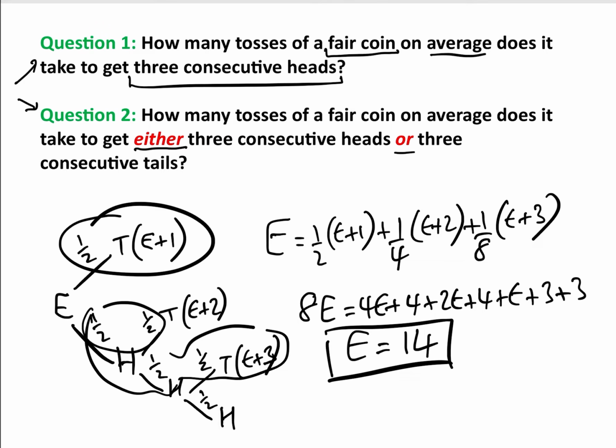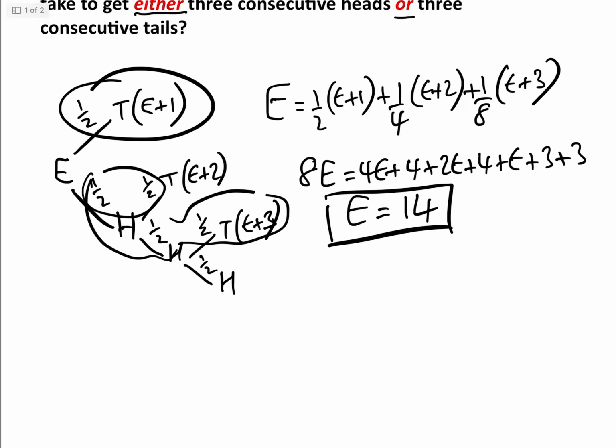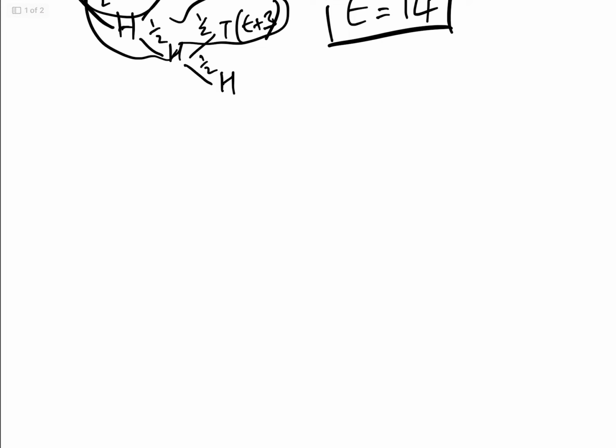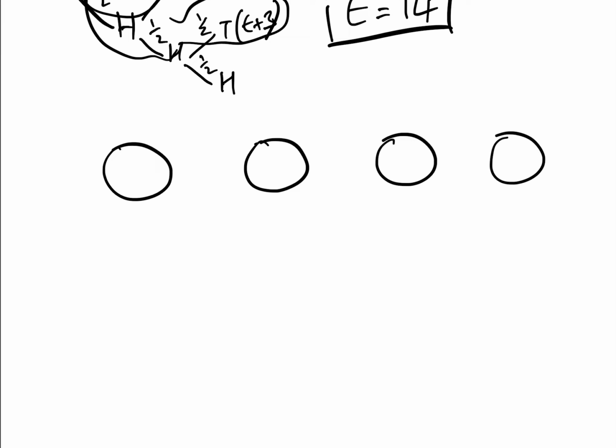Okay, so now let's do it with the Markov chains method. What we're going to do with Markov is we're going to have the 4 states. Here's state 0, state 1, state 2, and state 3. And this is the number of consecutive heads that you have. So state 0, you have 0 consecutive heads. State 1, you have 1 consecutive head. State 2, you have 2 consecutive heads. And state 3 obviously is the absorption state, where we have 3 consecutive heads and we are done.